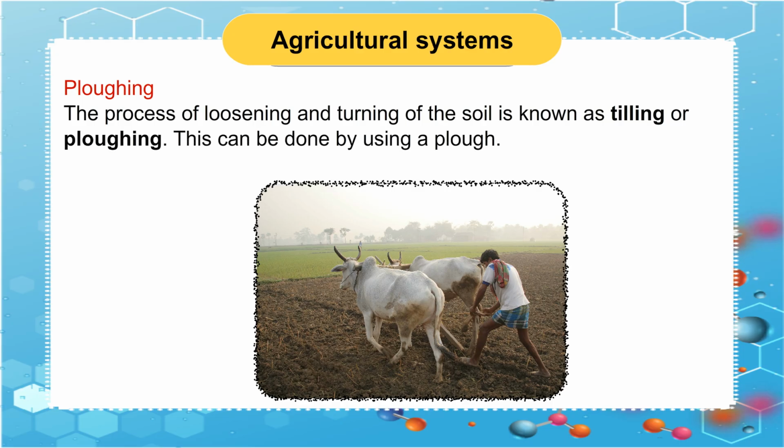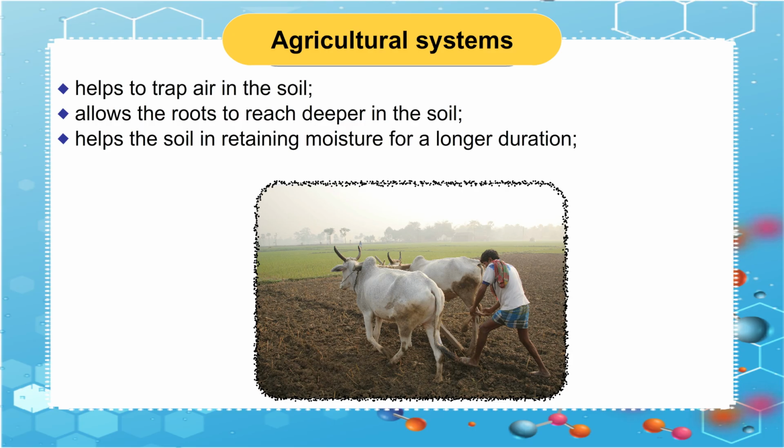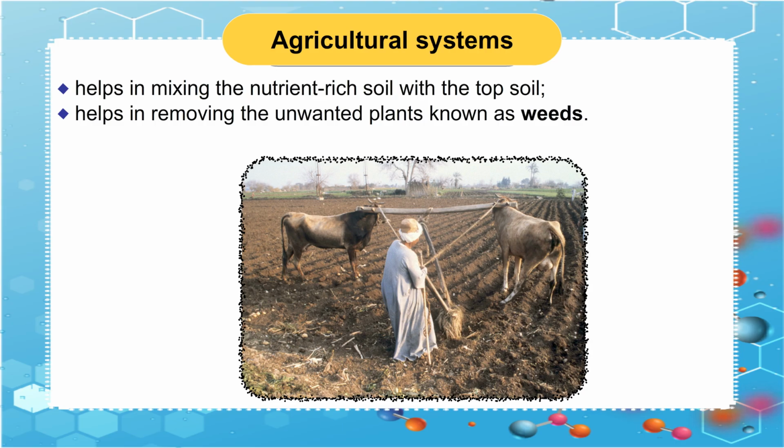This can be done by using a plow. The process of plowing is important because it helps to trap air in the soil, allows the roots to reach deeper in the soil, helps the soil in retaining moisture for a longer duration, helps in mixing the nutrient-rich soil with the topsoil, helps in removing the unwanted plants known as weeds.